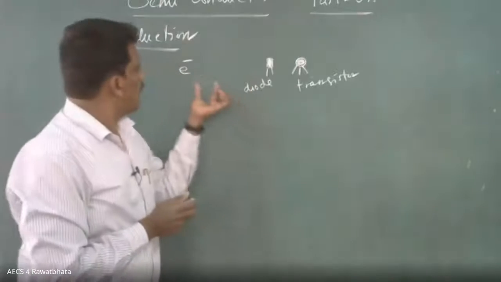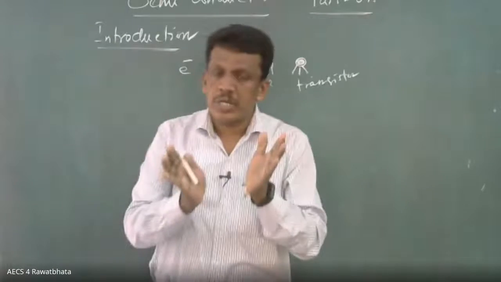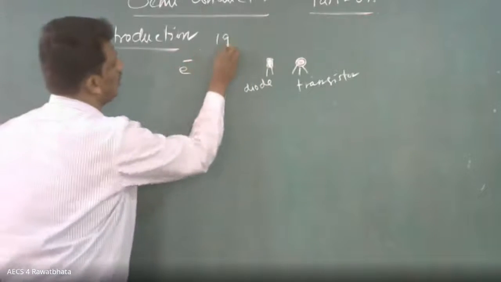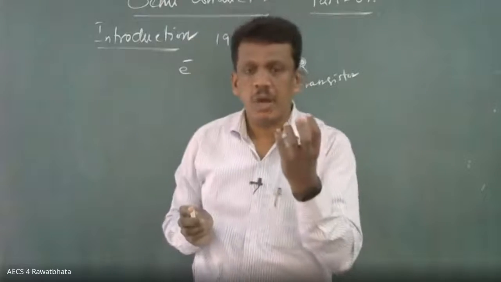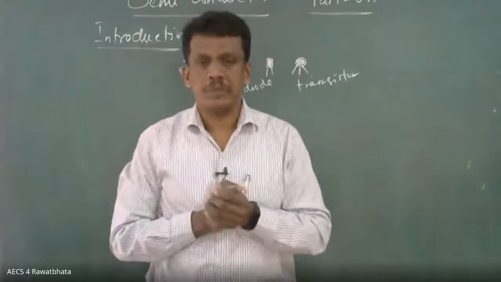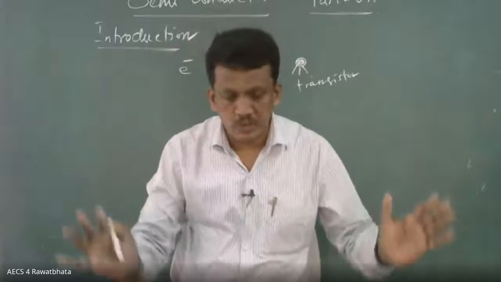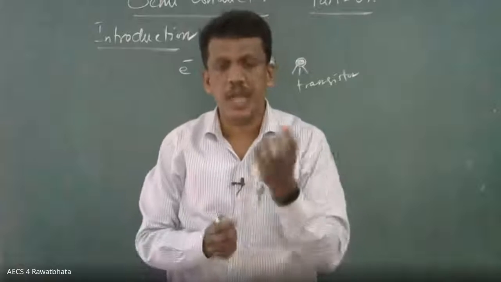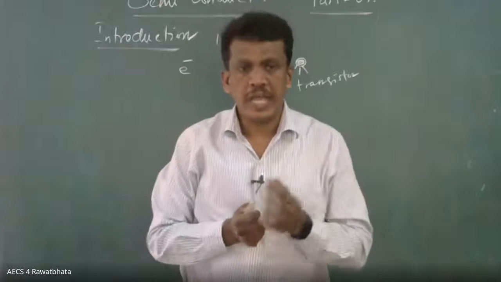Before the semiconductor concept was introduced in 1930, they were using the vacuum bulb, vacuum tube. Suppose you want to construct one computer, almost 50% of the room is occupied. Then imagine the size of the device.